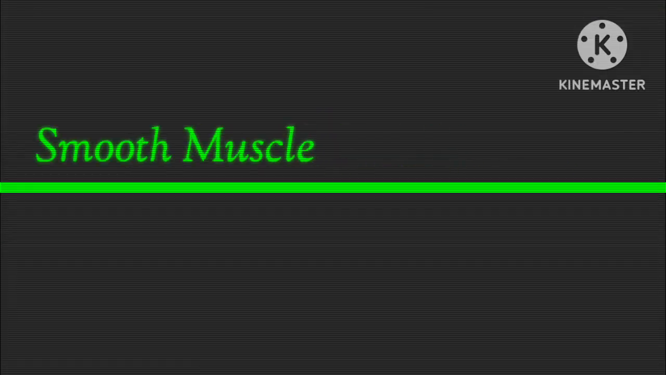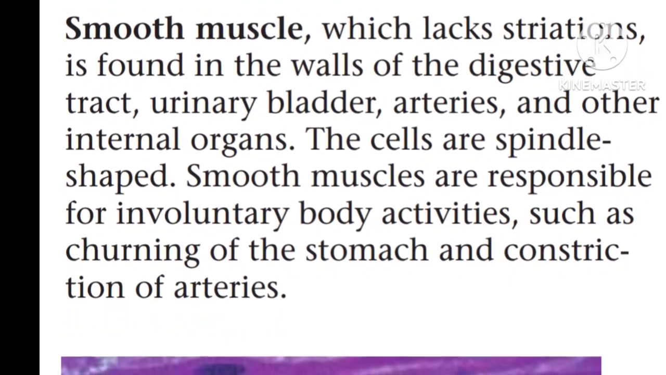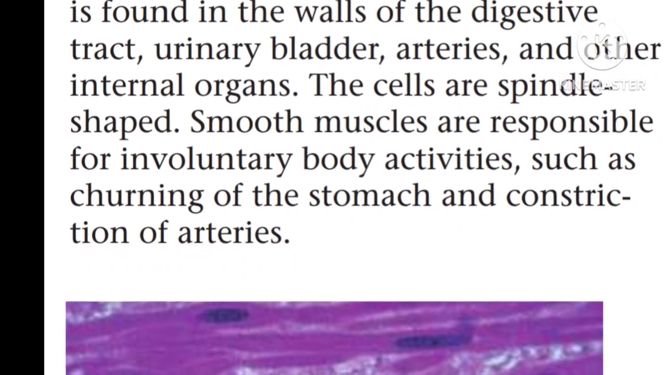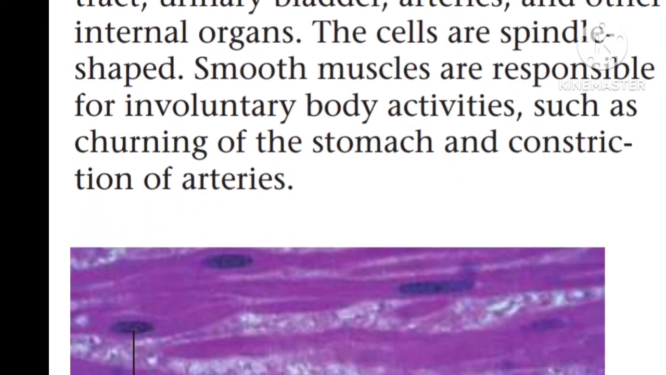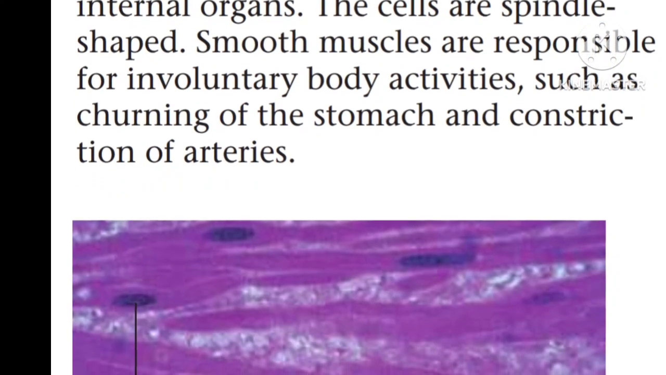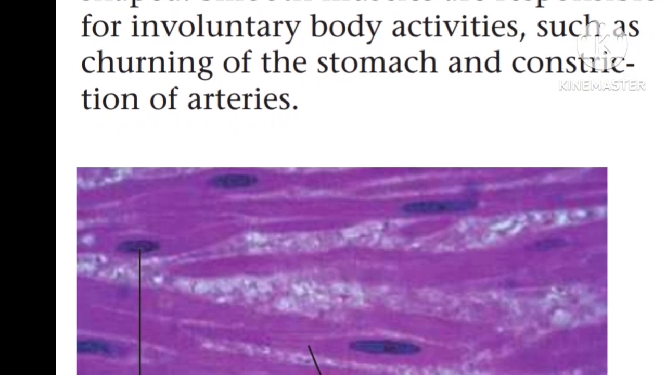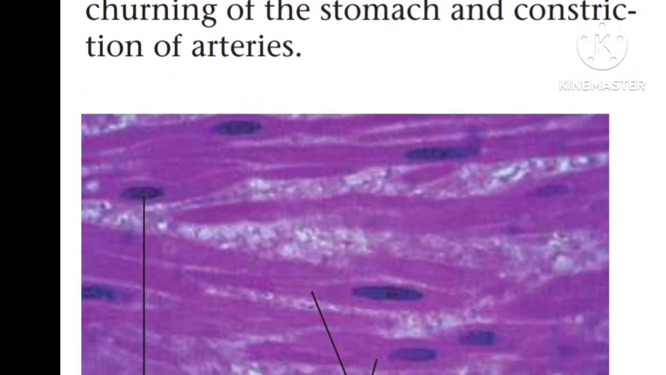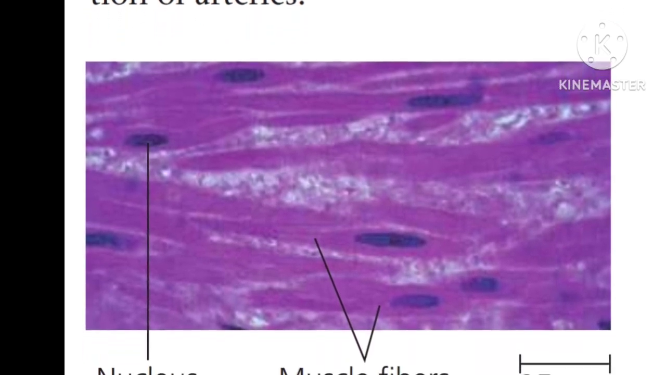Next is smooth muscle, which lacks striations and is found in the walls of the digestive tract, urinary bladder, arteries, and other internal organs. The cells are spindle shaped. Smooth muscles are responsible for involuntary body activities such as churning of the stomach and constriction of the arteries and blood vessels. So, this is the involuntary type of muscle.